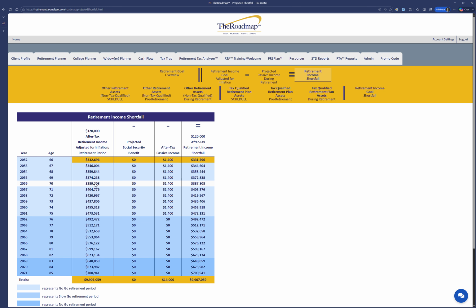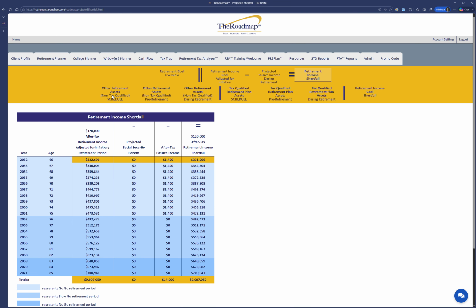So we can see year by year that to reach this amount, passive income isn't contributing a whole lot. It's knocking the 374 down to 372, a little less than that. Okay.